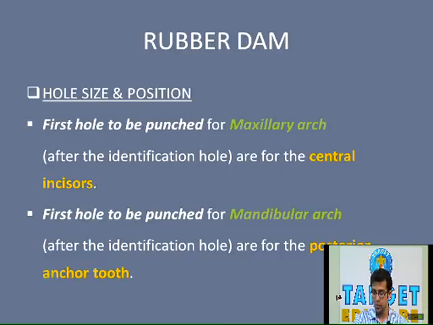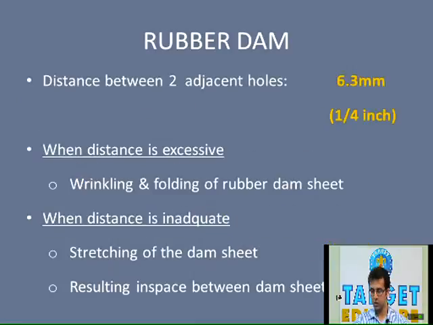There are some variations in this value. While working on a patient with a large upper lip, that is if the lip length is more, the position of the hole should be more than 1 inch from the edge, whereas in the case of a pediatric patient or a patient with a small upper lip, the holes are positioned less than 1 inch from the edge of the rubber dam sheet.